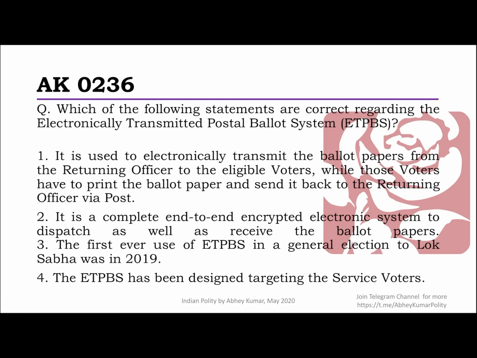Okay. Next question is, which of the following statements are correct regarding the ETPBS? In the very last video, we talked about this. This is related to the service voters. I hope you did watch the video of the Election Commission. Don't be lazy, these are just 5-6 minute videos. Do watch them, you learn a lot. Nobody can teach you the way actual sources teach you. So anyway, if you have done that, it should not have been that difficult.